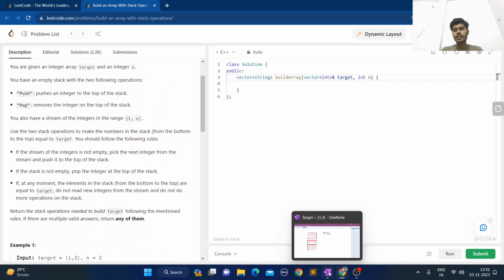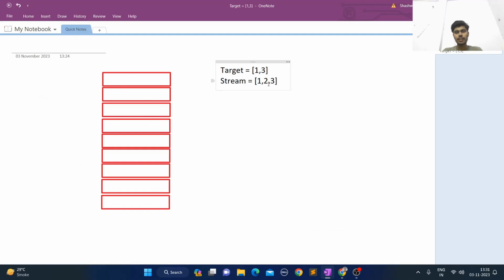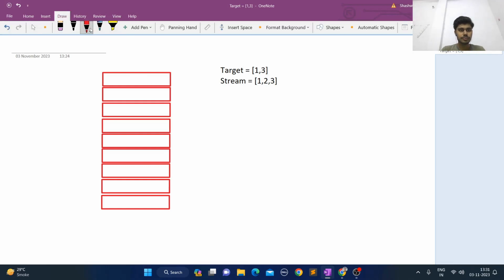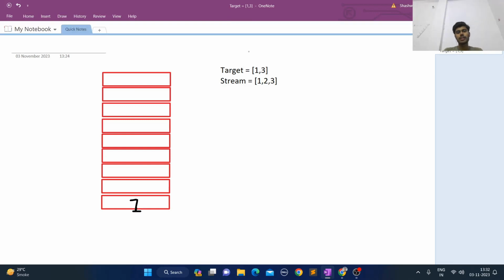Now let's understand it in a bit more detail. Here they are passing you a stream of 1 2 3 because n is 3. First 1 will come. We have to check whether we want 1 or not. Our target begins with 1, and we are pointing to the 0th index of the target. If it is equal, I increment our index to the next index in the target, which is 3, and keep on checking.